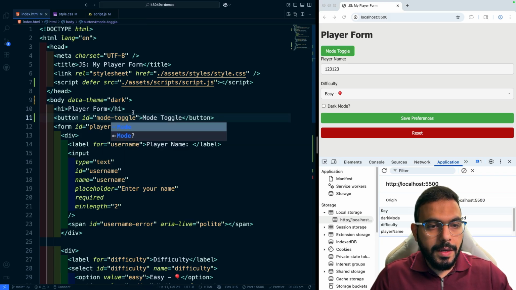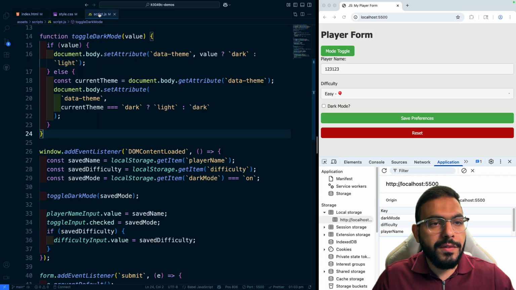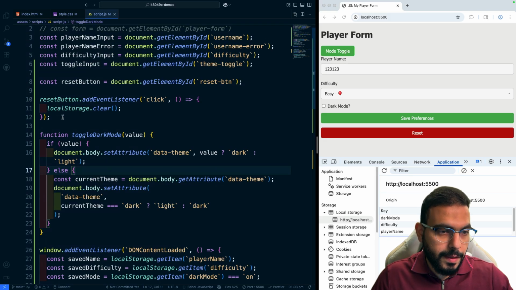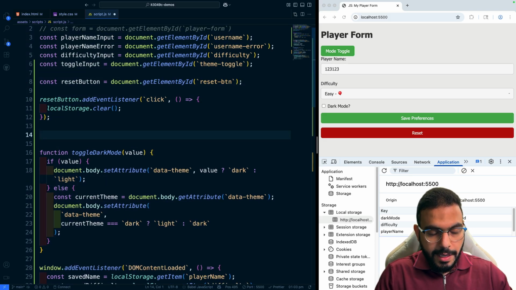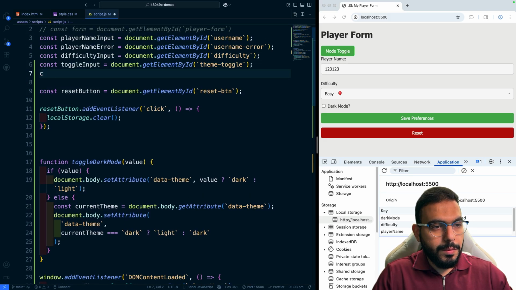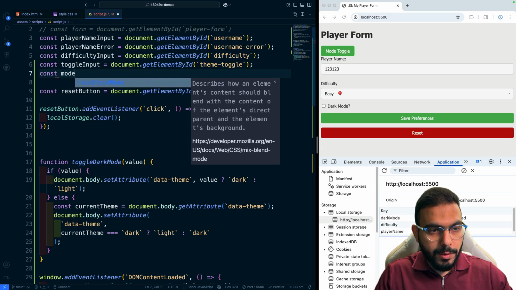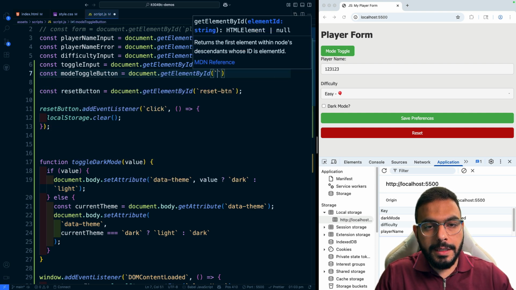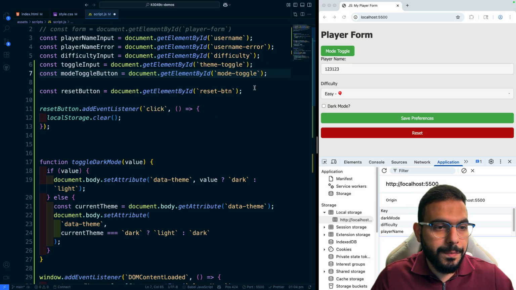All right. Now, I'll switch back to my JavaScript file. And here I have my button on the side. We'll create a new reference to my new button, which is the mode toggle button, equal document get element by ID mode toggle, and here we go.